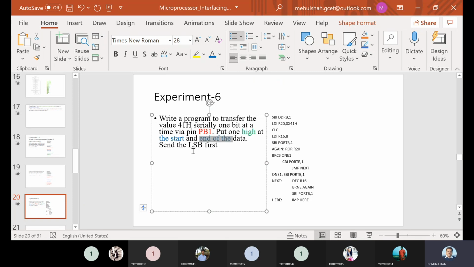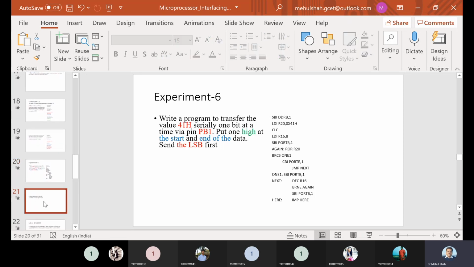And LSB has to be sent first. So 41 has to be transferred, LSB first. Before sending the LSB, we have to send high, and after sending the MSB, we have to again send high. This is the program which deals with the serial port on PB1. So this is the program of lab 6.